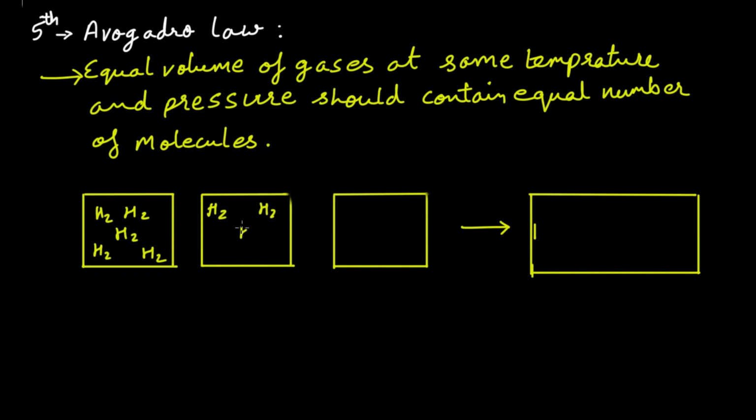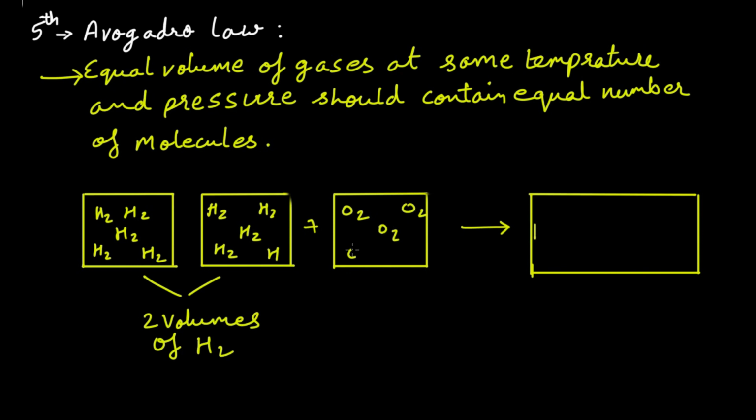So we are taking 2 volumes of hydrogen, right? Reacting with 1 volume of oxygen, making 2 volumes of water.